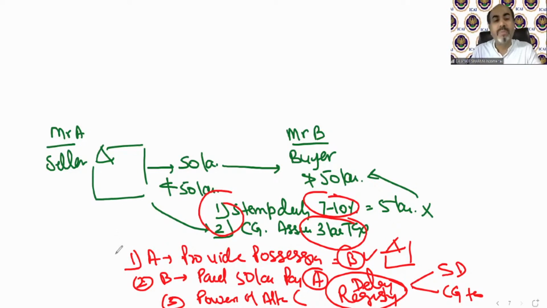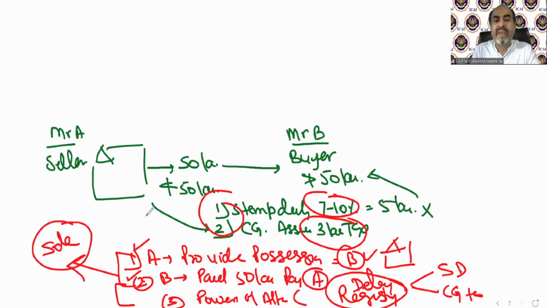So to stop this practice, the department has made this provision that if there is a possession, there is a consideration, and there is a power of attorney or any kind of agreement, we will treat it like a sale. So you need to pay capital gain tax and stamp duty on the date when these three conditions have been fulfilled. And who will take the possession? Like in our question, Mr. B, who takes the possession will be treated as deemed owner.